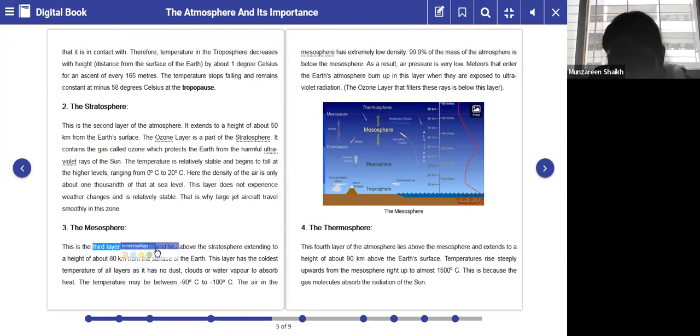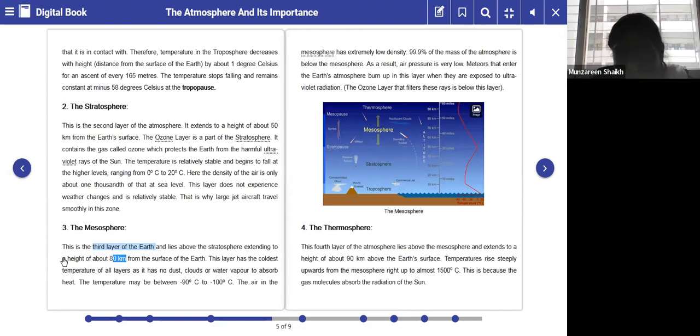Now this is the third layer and lies above the stratosphere. As you can see in the diagram, it is the third layer. The first layer, which is closest, is the troposphere. Above that, the second layer is the stratosphere, and the third layer is the mesosphere. Please underline. Now we'll see how this layer extends. It extends to a height of about 80 kilometers from the Earth's surface.